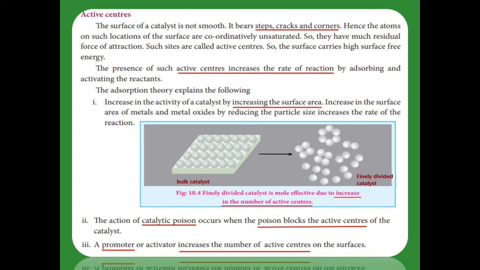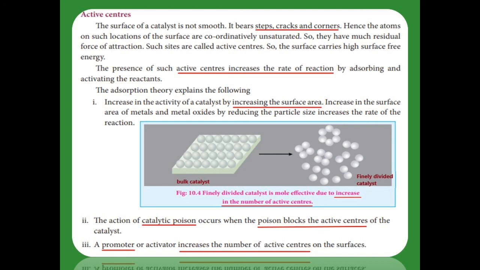So when the surface area increases, more reactant molecules are adsorbed and activated by that catalyst, so the rate of the reaction also increases. So when compared to the bulk catalyst, the finely divided catalyst increases the rate of the reaction. Why does it increase? Because it has more active centers. Where more active centers are present, the rate of the reaction also increases.